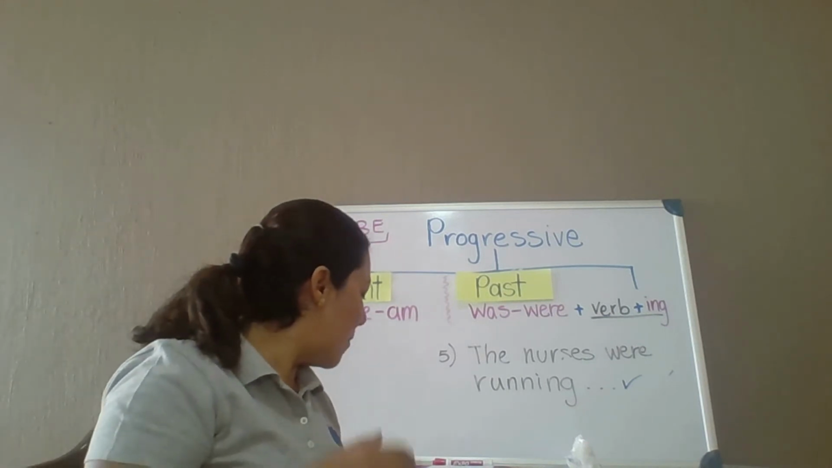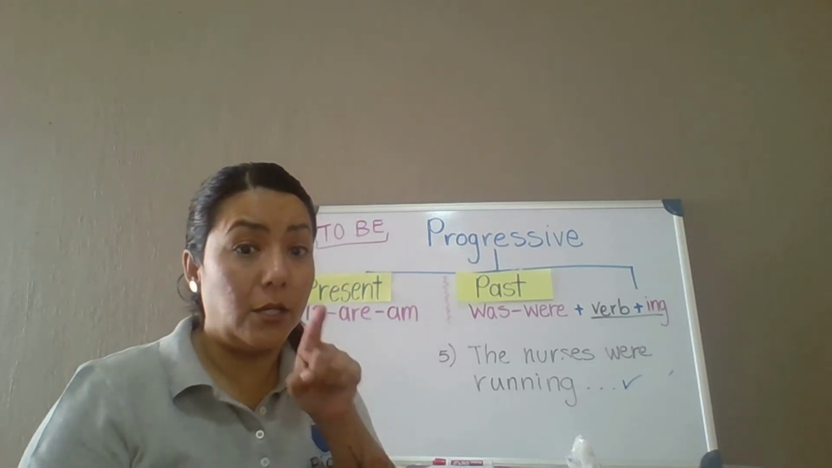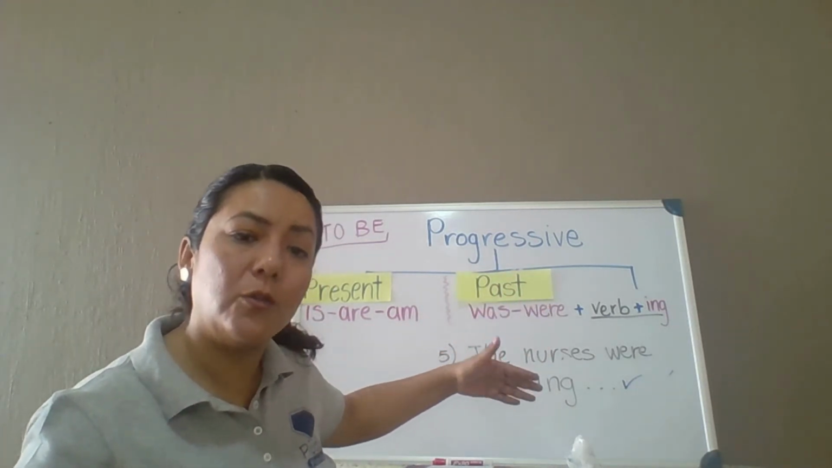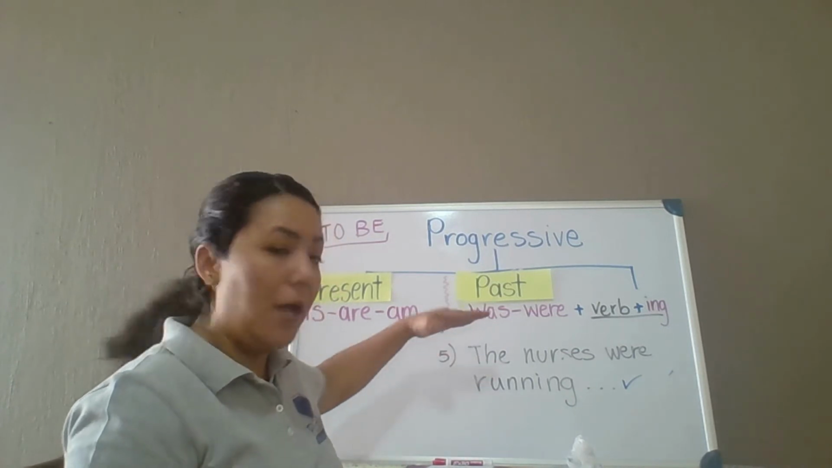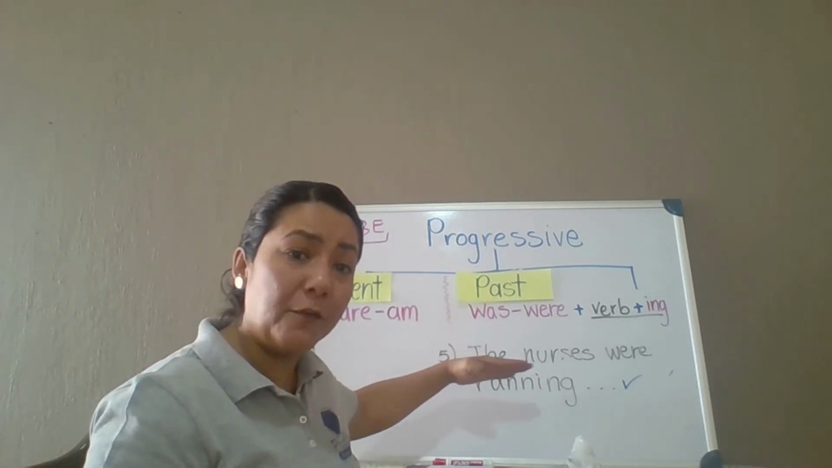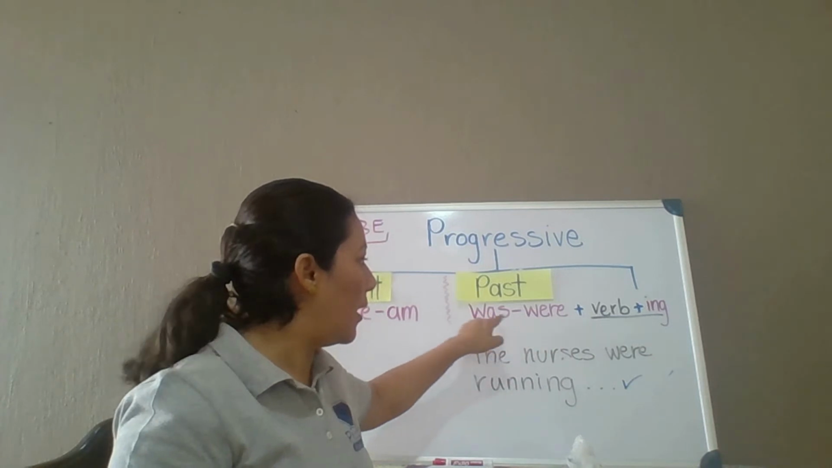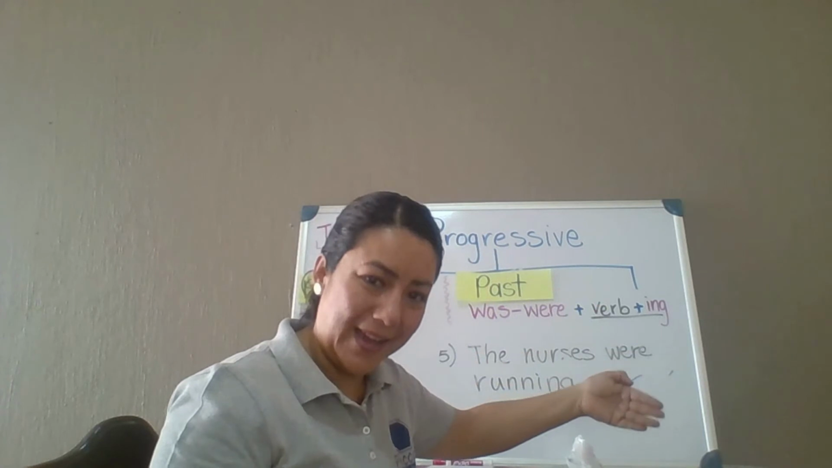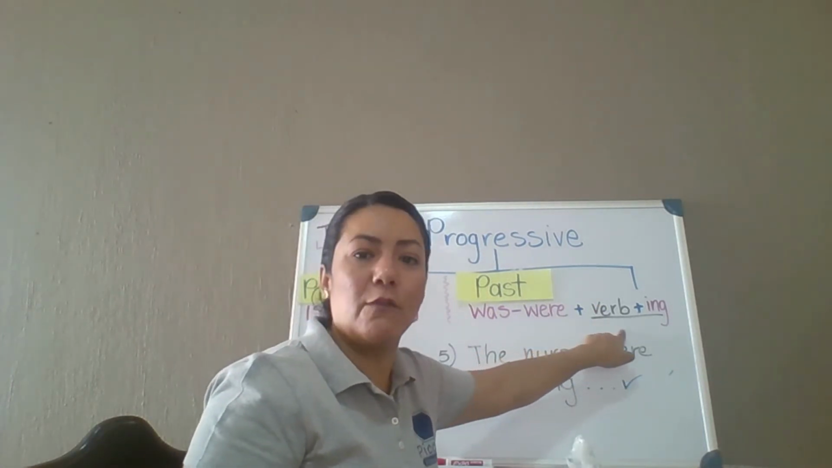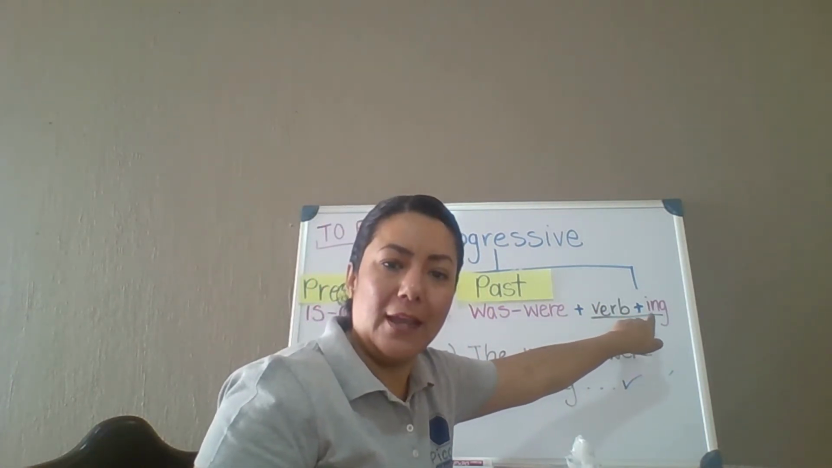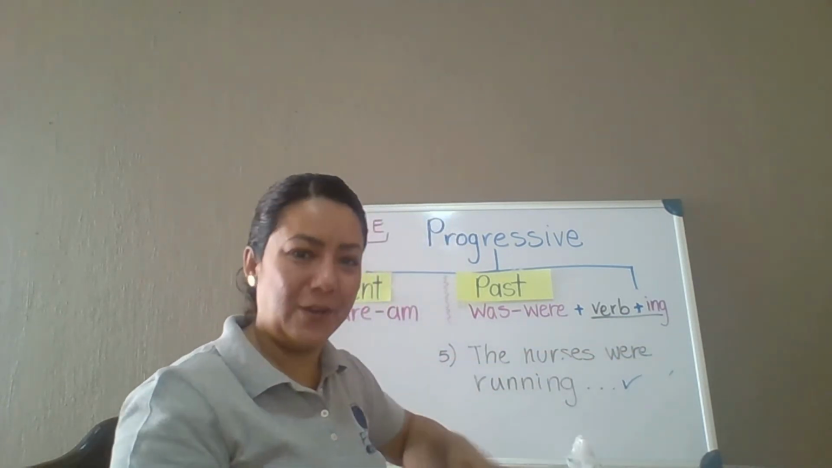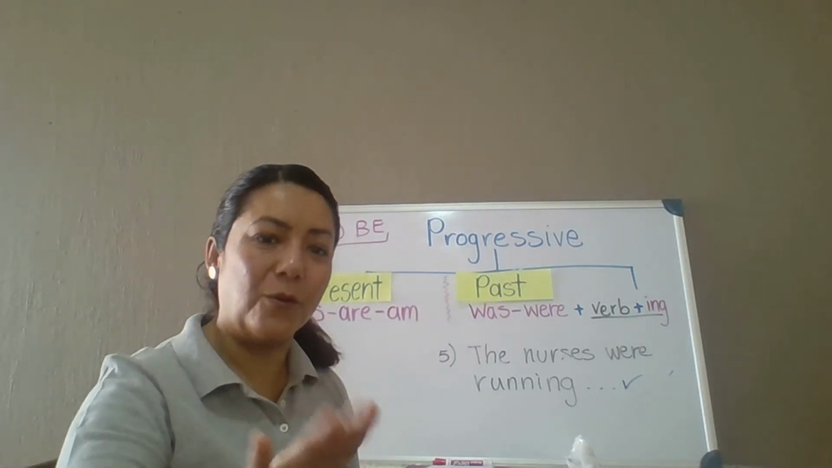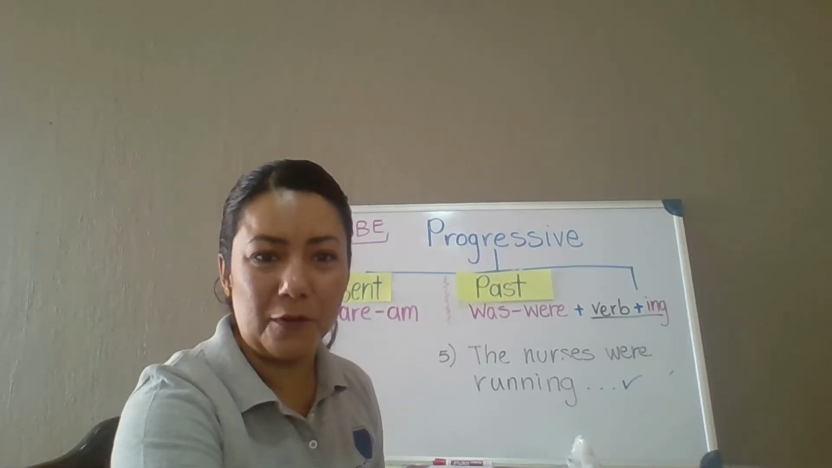Okay, class. From numbers 6 to 10, I need you to stop the video and analyze the same way you did with me, with my help. Okay? Look at the subject, and right after the subject, you have to check: is there was or were? And if you find was or were, is the next verb in ing ending? Okay? Please analyze sentences from 6 to 10. Stop the video. When you finish, come back. I'll be waiting for you right here.